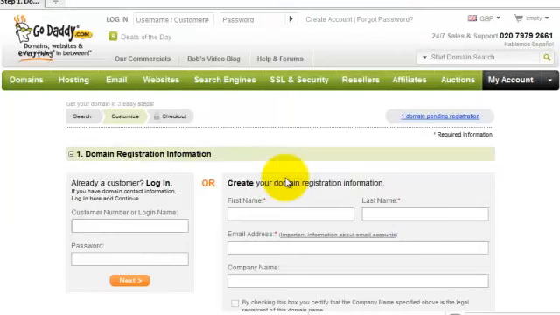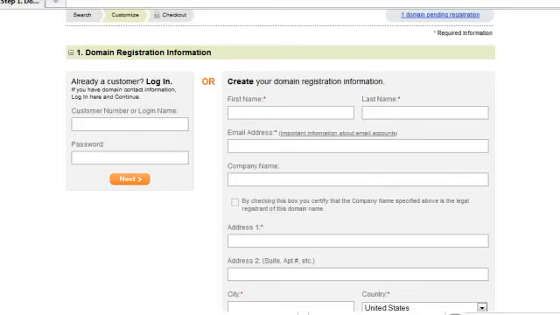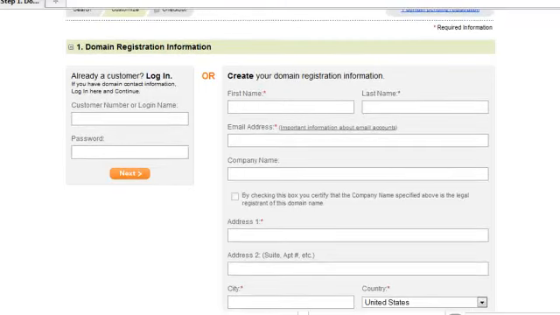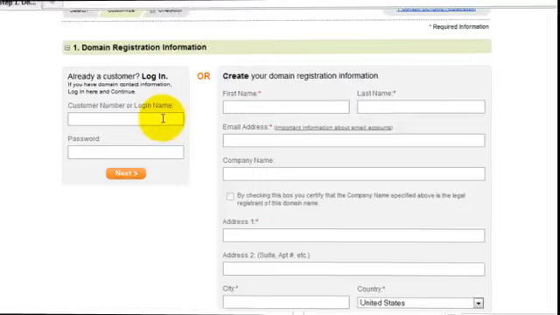The next step is either to sign back in if you're already a customer, or to create your domain name registration information. Because I've bought from GoDaddy before, I'm going to sign in and I will see you in the next page.